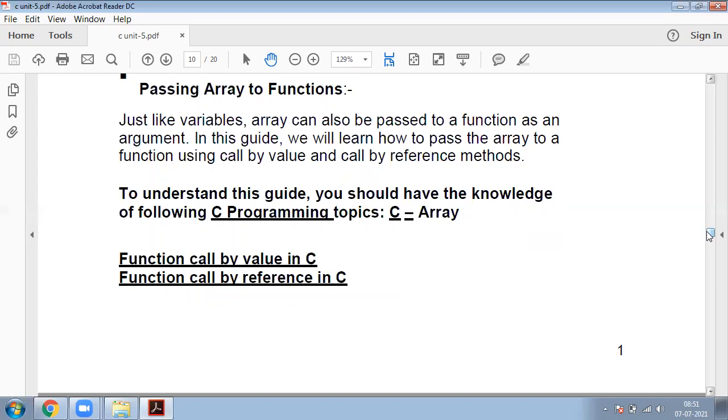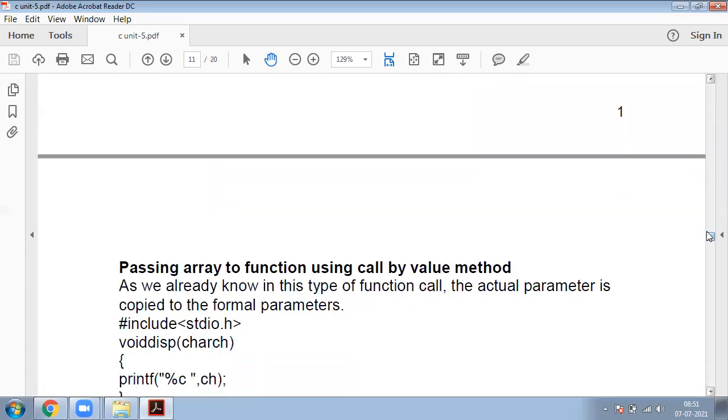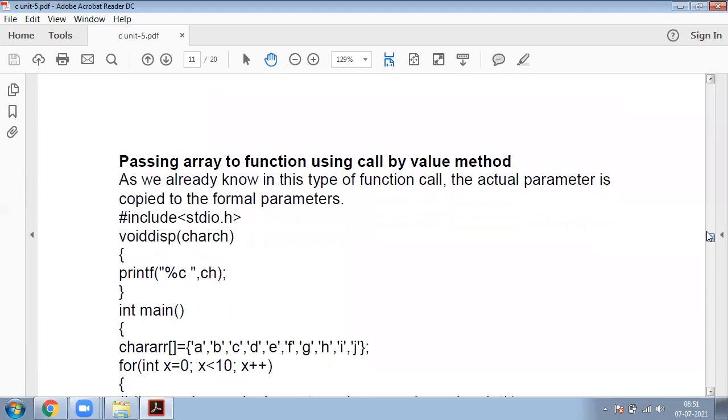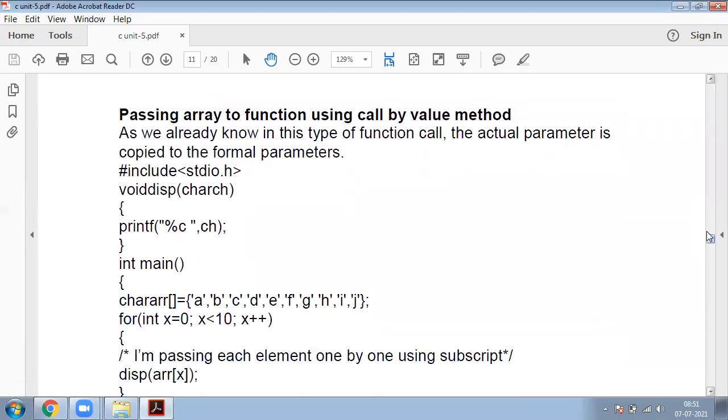Coming to our first one, that is call by value. What is the meaning of call by value? In this call by value, what happened? The actual parameters are copied into formal parameters. What is the meaning of actual parameter? What is the meaning of formal parameter?